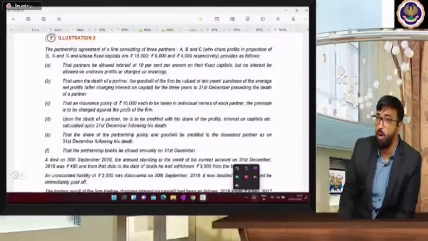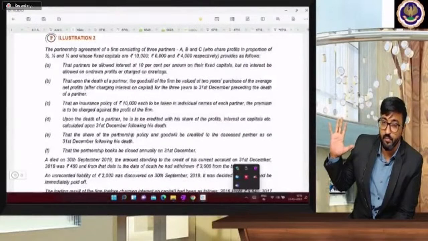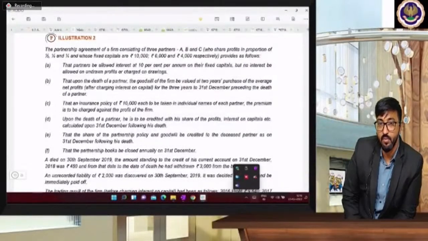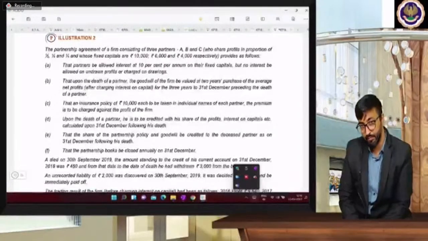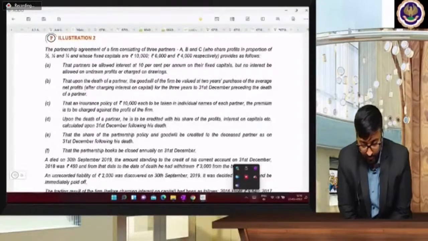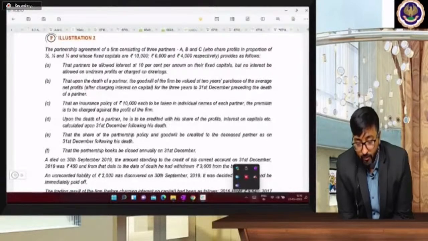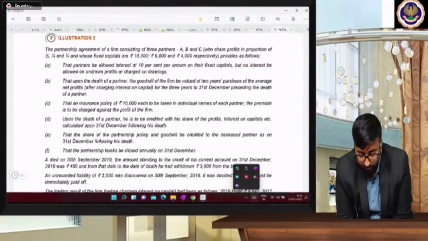If you answer all these 5 questions, surely you are going to pass in the exam. JLP is treated as an asset. What is the entry in case of retirement?